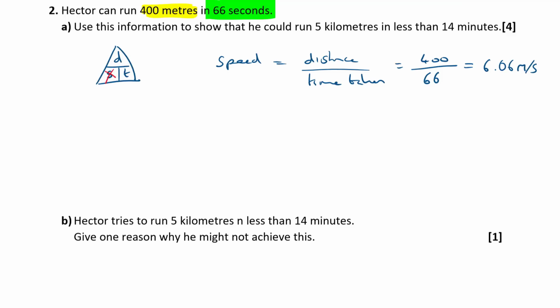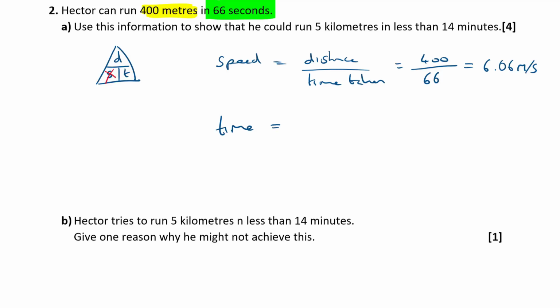So if we know that that's the speed, and I'm going to be running 5 kilometers, how long is it going to take me to run 5 kilometers at 6.06 meters per second? So then I want to find out time. So coming back to my triangle, if I covered up time, then it would be distance over speed, isn't it? So that's my next calculation I'm going to have to do.